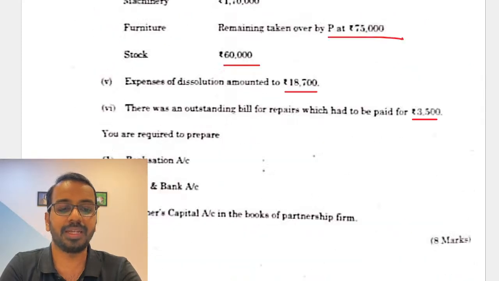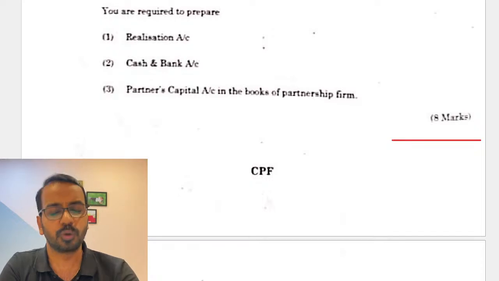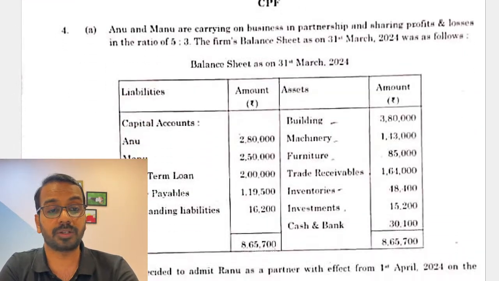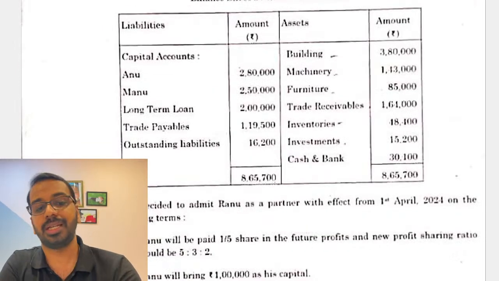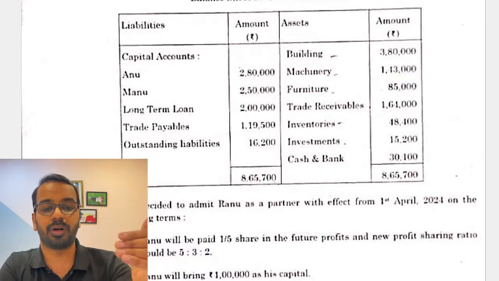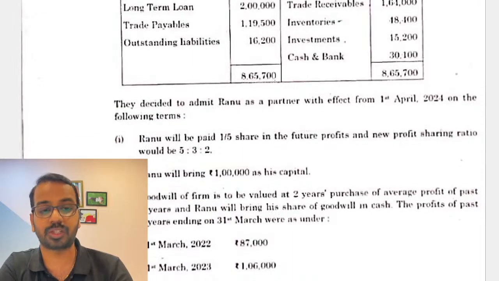Right, apart from that, there is no complexity in this particular question. 8 marks question, you should be able to score 8 out of 8. Then one more question on partnership. Again, this question is similar to the ones given in the study material, where the amount of goodwill has to be calculated based on the profits.